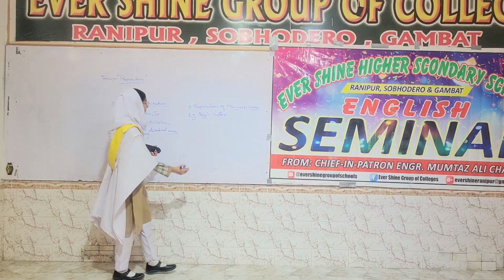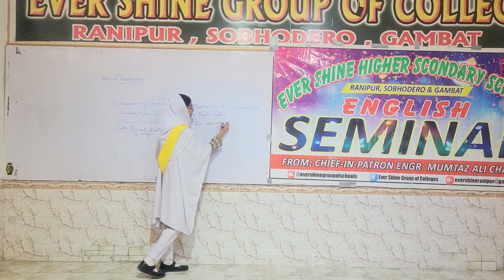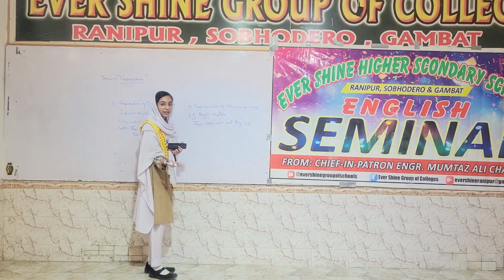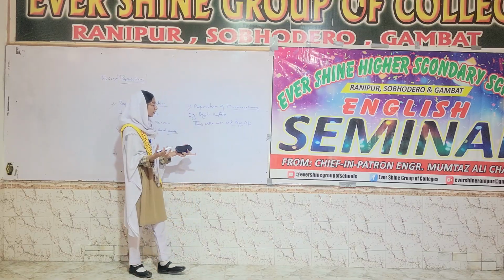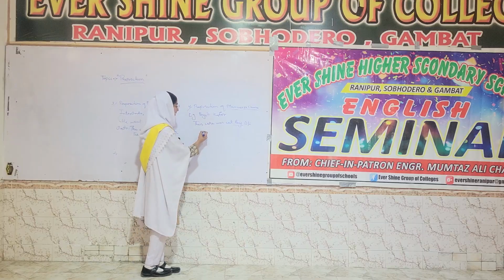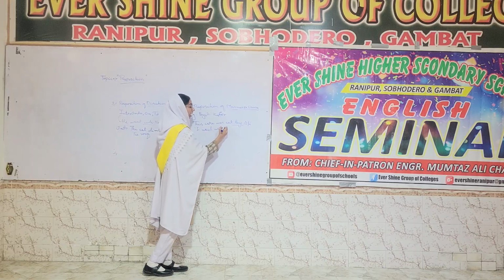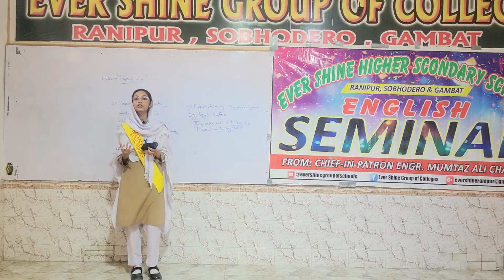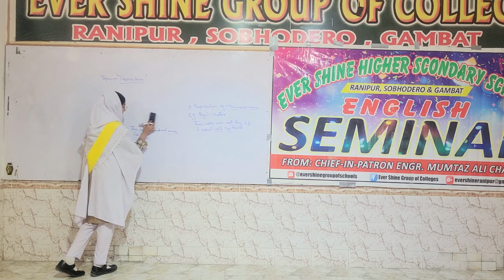These are all preposition of manner, because they show how something is done, by what something is done, by whom something is done. This cake was cut by Ali. Like who cut the cake? Ali cut the cake, that's why we use the preposition by. By whom it was done, by Ali. And to use the preposition with, it shows relationship, like I went with my friend. It shows companionship, togetherness.